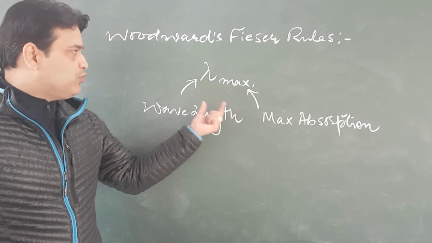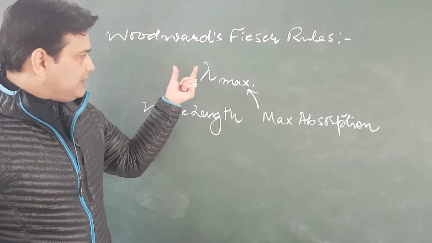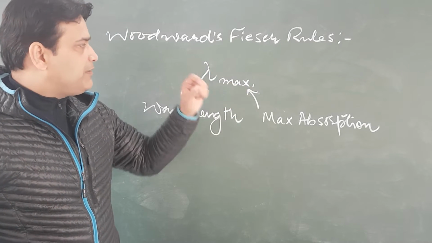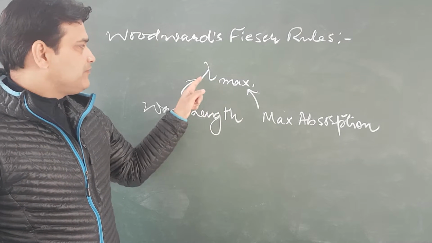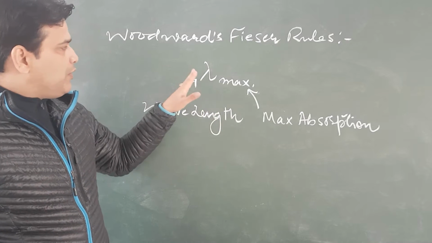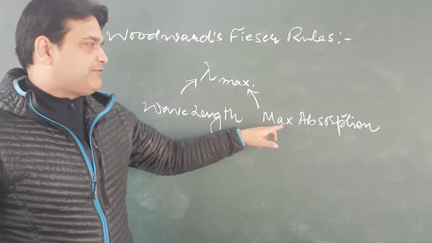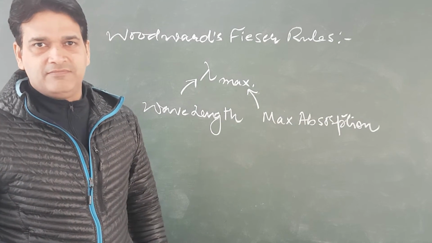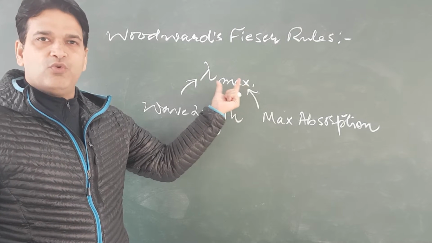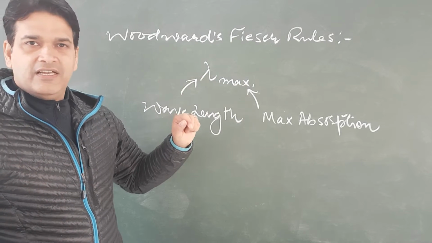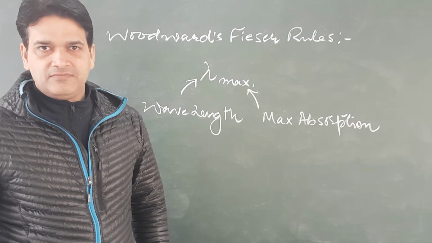Normally we confuse this maximum by saying that lambda maximum means wavelength is maximum, but lambda maximum means wavelength may be minimum; maximum stands for the maximum absorption. So maximum is not to be confused with the wavelength. It signifies the maximum absorption.